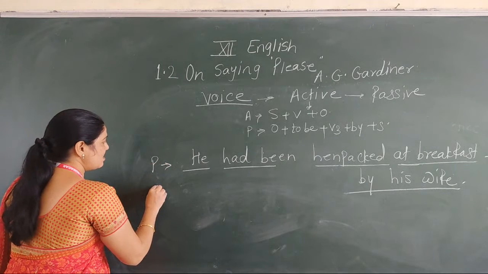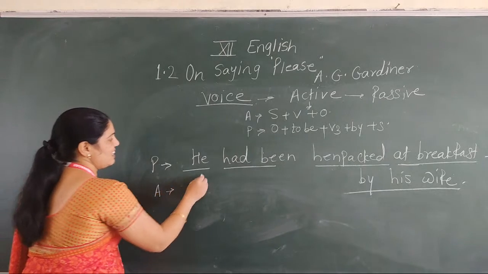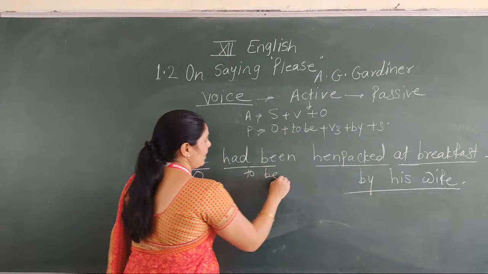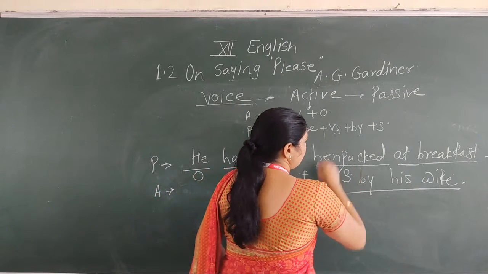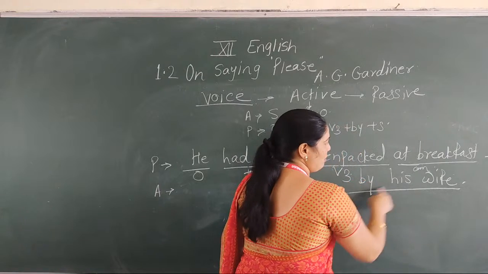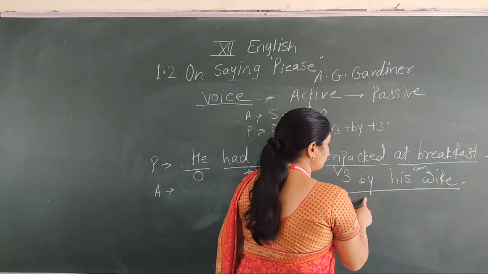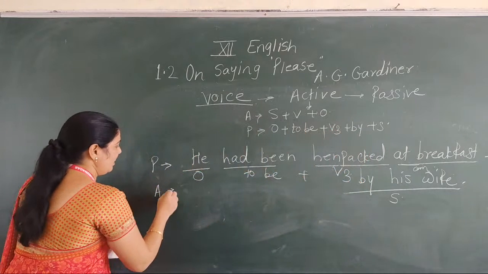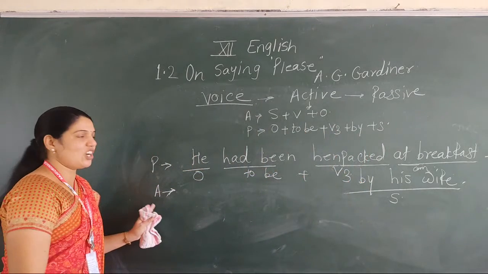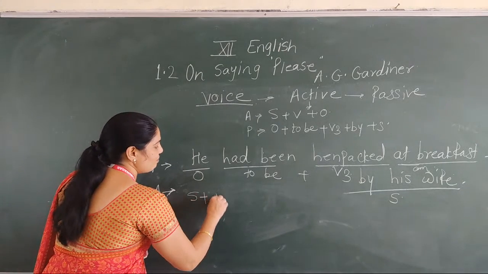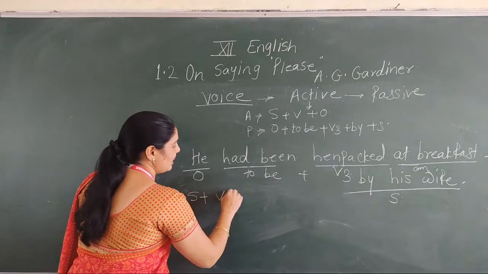And what is the structure of passive voice? It's the object, then to be form, then V3, then complement, and complement means the remaining part of that sentence, and here is subject. Now here we see the structure of active voice. Active voice, subject, verb, then object.